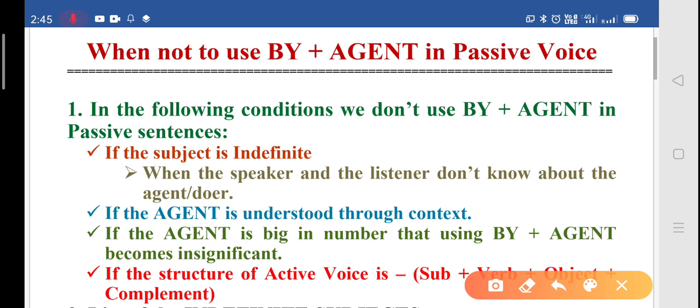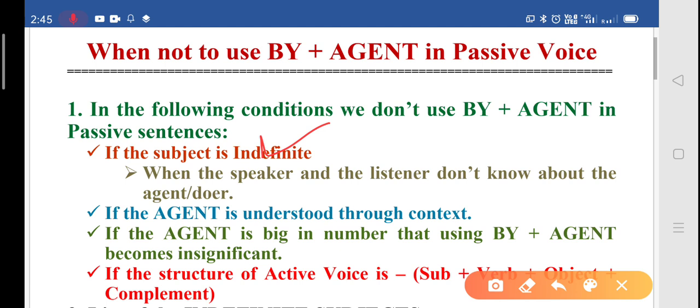So to begin with, if the subject is indefinite, we have to drop it in passive voice. Indefinite means when the speaker and the listener, the people who are talking about the subject, don't know anything about him or her. That person is indefinite. So drop it while changing active voice into passive voice.